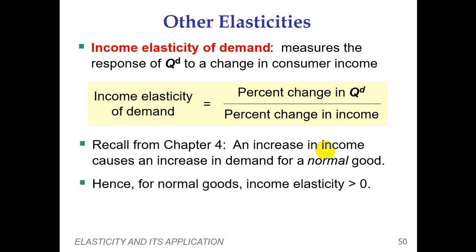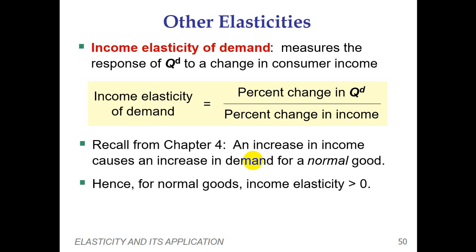In chapter 4 we already discussed that an increase in income causes an increase in demand for a normal good. Hence for a normal good, income elasticity is greater than 0. Again, the income elasticity of demand measures how much the quantity demanded changes as consumers' income changes. It is calculated as the percentage change in quantity demanded divided by the percentage change in income. In other words, the proportional change in demand relative to the proportional change in income is called income elasticity of demand.